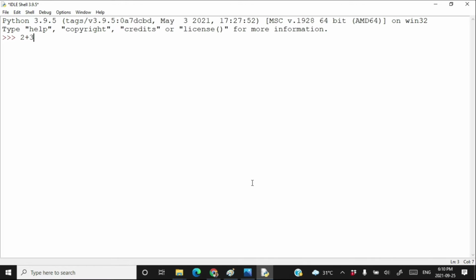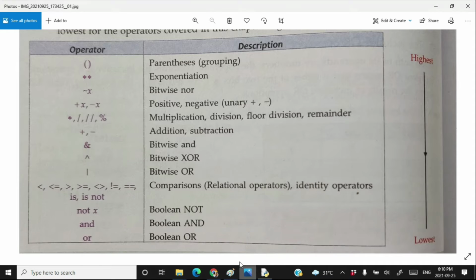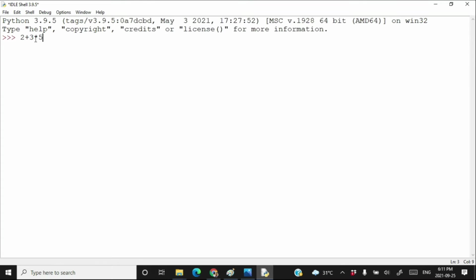2 plus 3 multiplied by 5. Now tell me, which operation will execute first? Check here, multiplication has higher precedence than plus. Therefore, the multiplication will execute first. So it is going to be 3 multiplied by 5, which means 15, plus 2 is equal to 17. That's how we have 17.